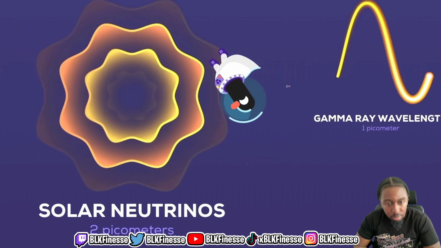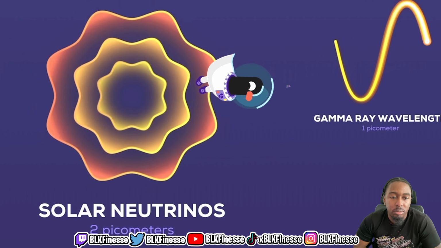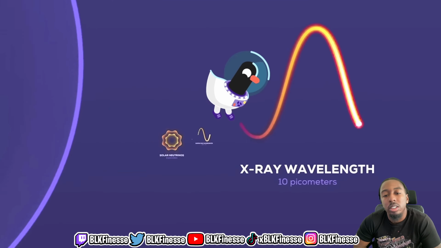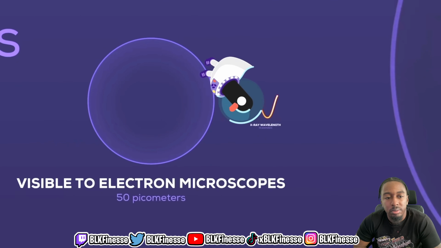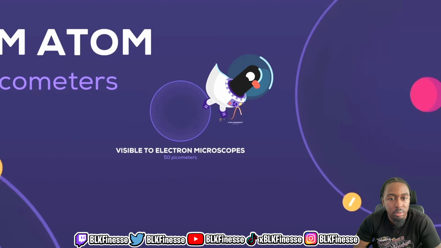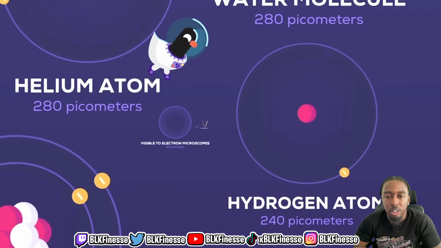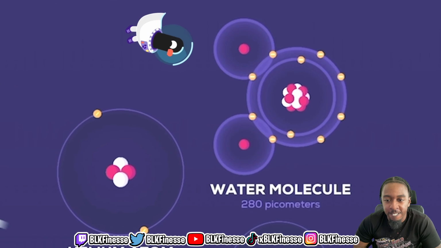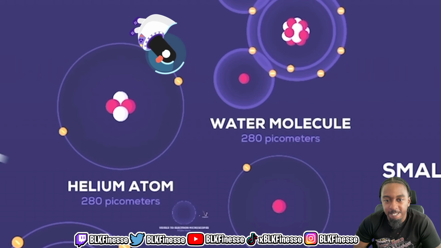Solar neutrinos, 2 picometers. Tiny particles from the sun that can go through things without being noticed. X-ray wavelength, 10 picometers. Visible to electron microscopes, 50 picometers. Hydrogen atom, 240 picometers. Yikes. So how do y'all know it's that small when you can't even see it? Water molecule, 280 picometers. Helium atom, 280 picometers.